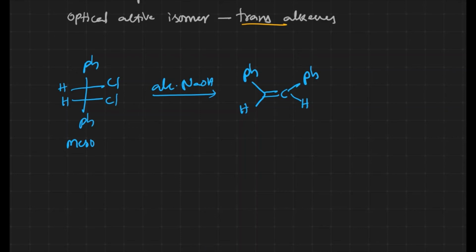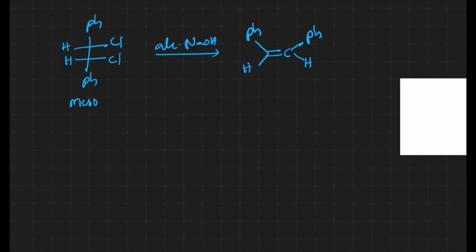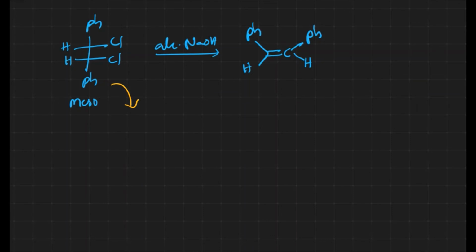Let us see how this takes place. Let us convert this into Newman projection. In the first carbon, the phenyl group is in the upward direction. Let us take it down, and the remaining will be on the same side. Here everything is opposite: down becomes up, right becomes left, left becomes right. This is how it is.